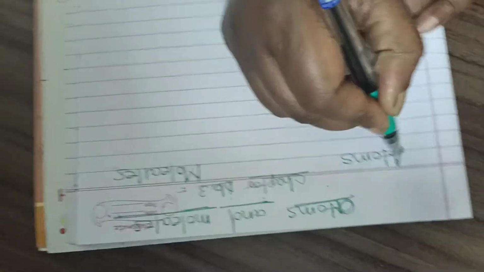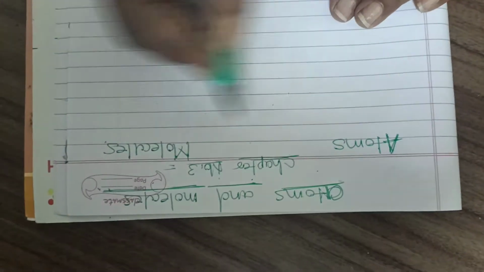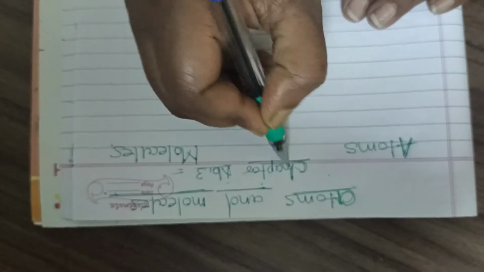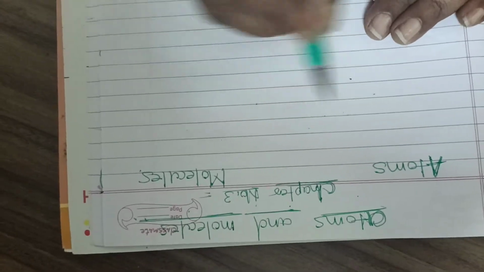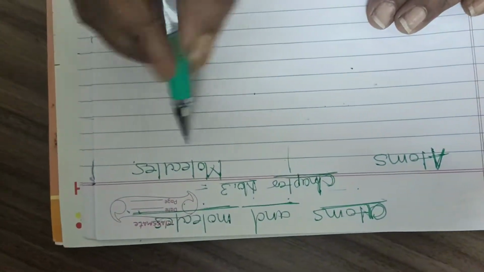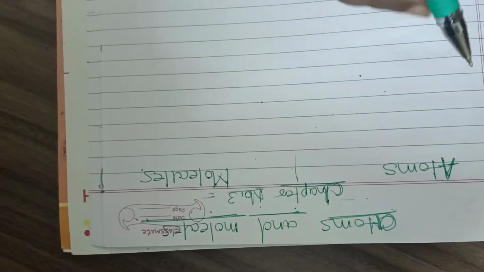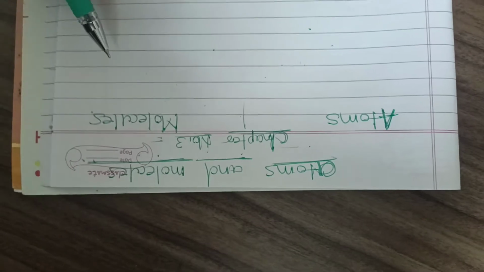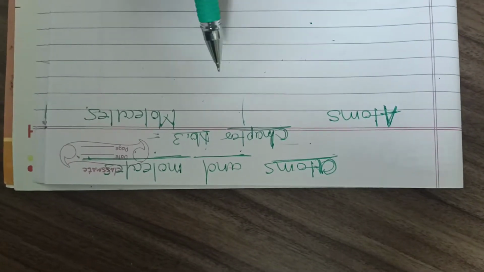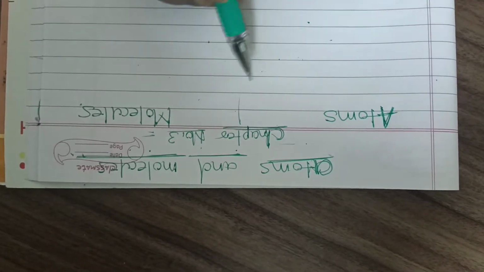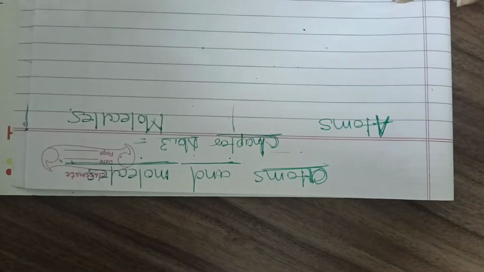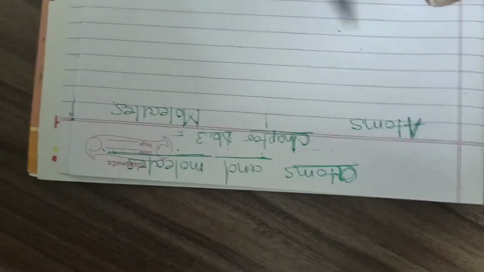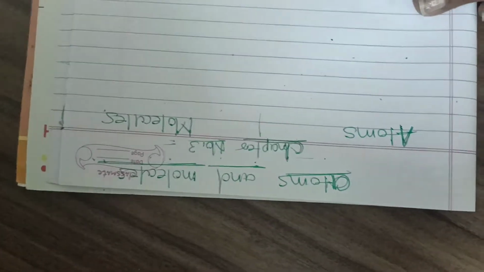Students, you know all matter is made up of atoms and molecules. In the first two chapters we had a lot of discussion on atoms and molecules. So here, first of all, we are going to start this lesson with the meaning of atoms and molecules. What is meant by atom and what is meant by molecule? Actually, I have already told you in lesson number 1 or lesson number 2. In both the lessons I gave you a little bit of an introduction to atoms and molecules. So here I would like to just revise atoms and molecules.